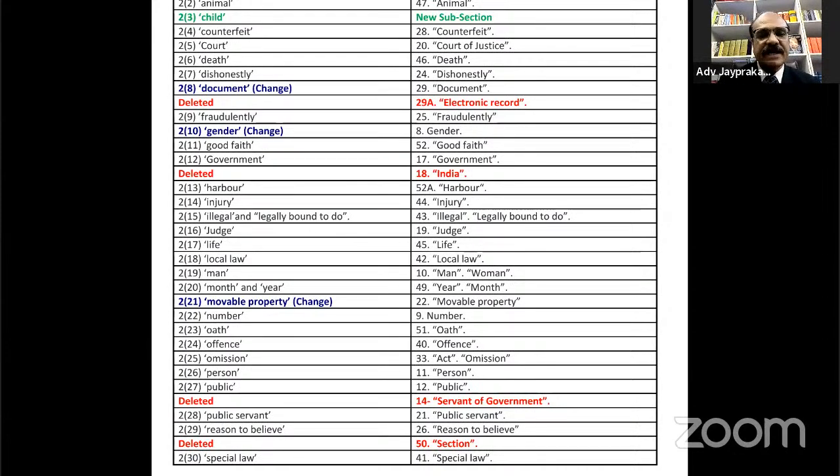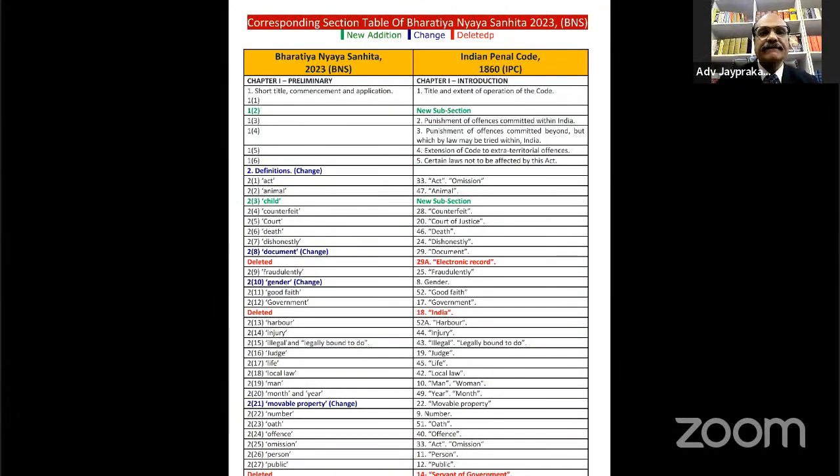It is included in public servant, section 2 subclause 28. Reason to believe 2.29, then 2.30 special law, like this.